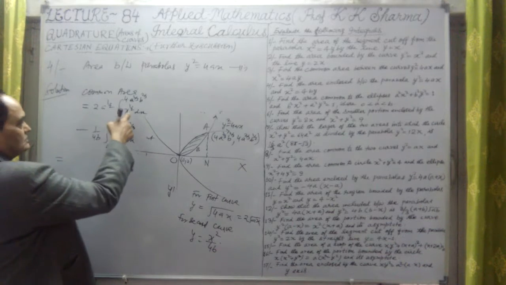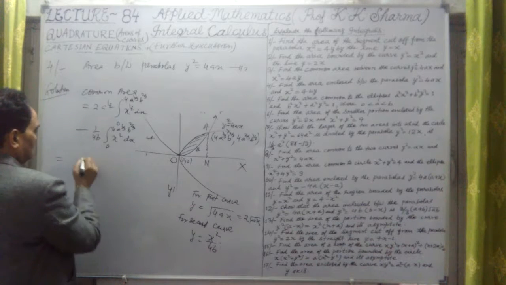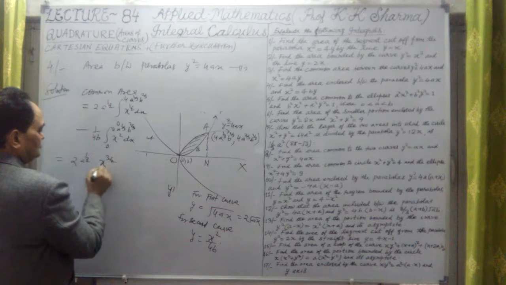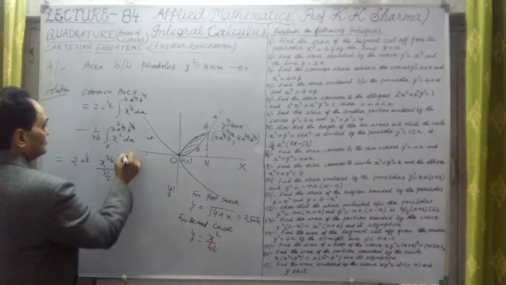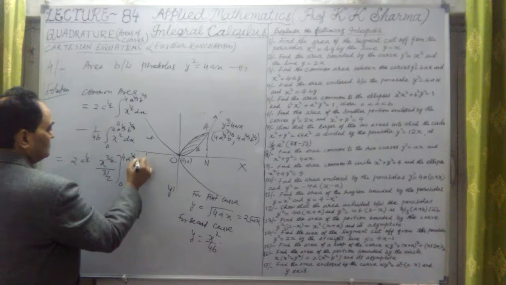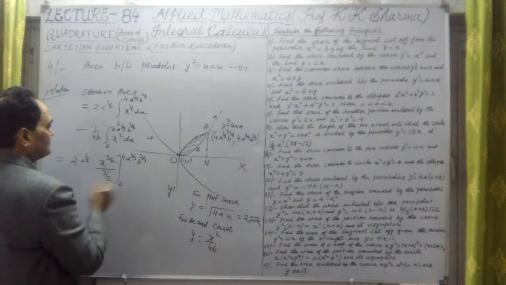So first integration, x raised power half gives x raised power 3/2 upon 3/2. Then 2 raised power half, x raised power 3/2 divided by 3/2, limits 0 to 4a power 1/3, b raised power 2/3. This is the first one.